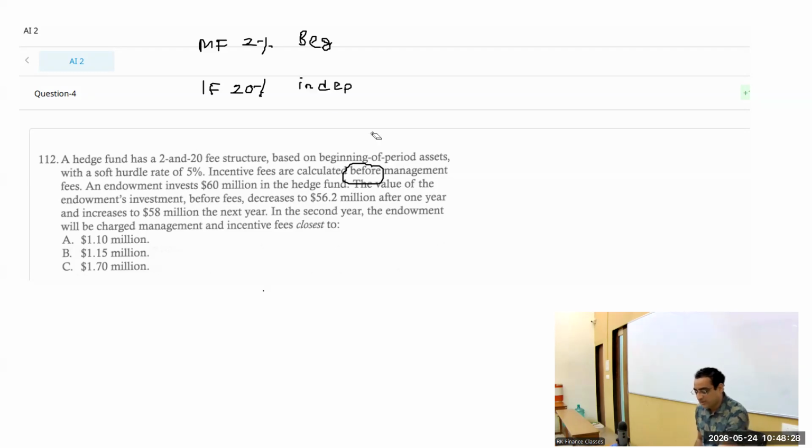Okay, the endowment invests 60 million in hedge funds. The value of that before fees decreased to 56.2 in year 1, and then it increases to 58 in year 2. In the second year, the endowment will be charging management and incentive fees. This was year 1. We are asked for year 2. What is the management fee and incentive in year 2?